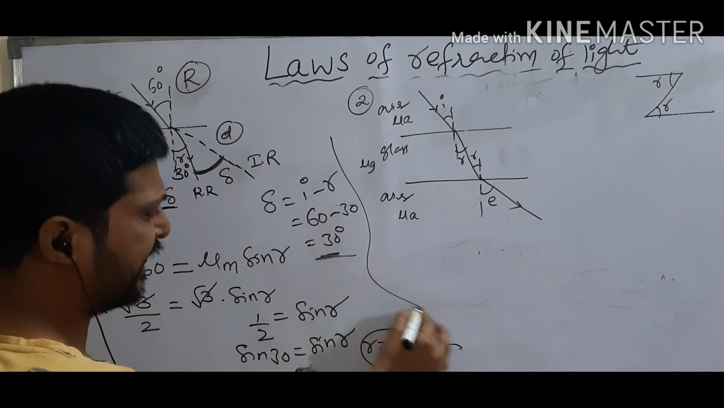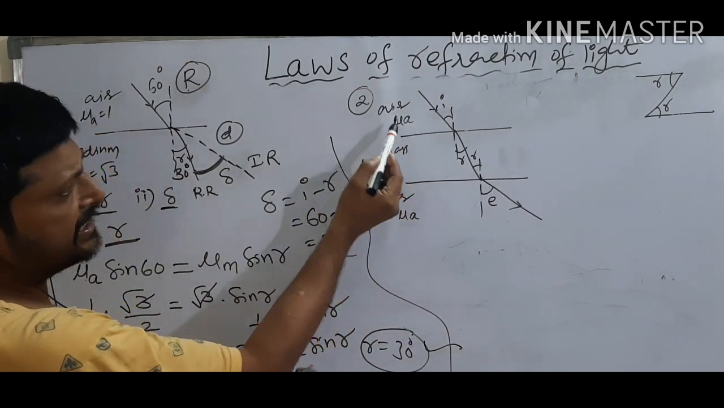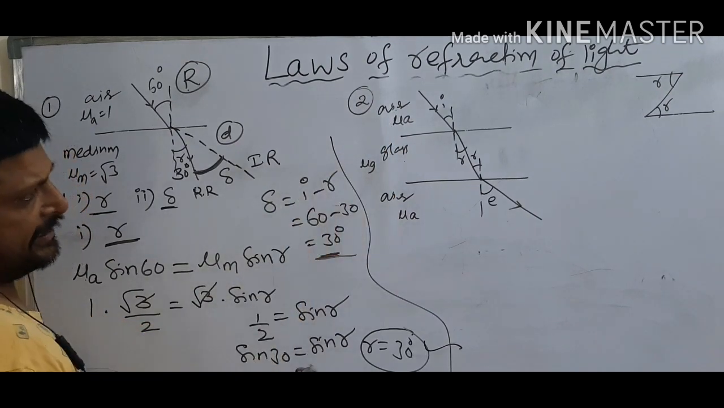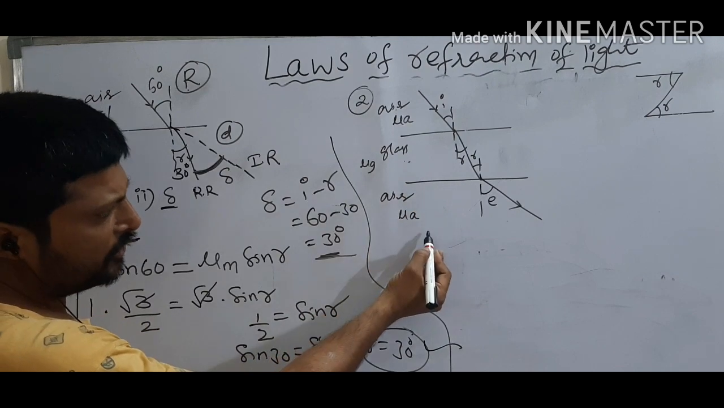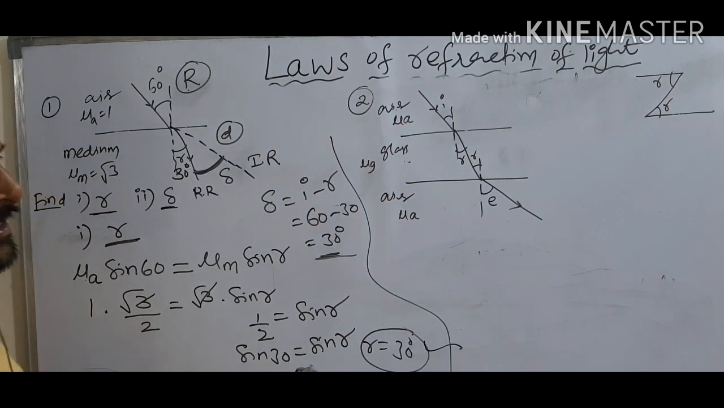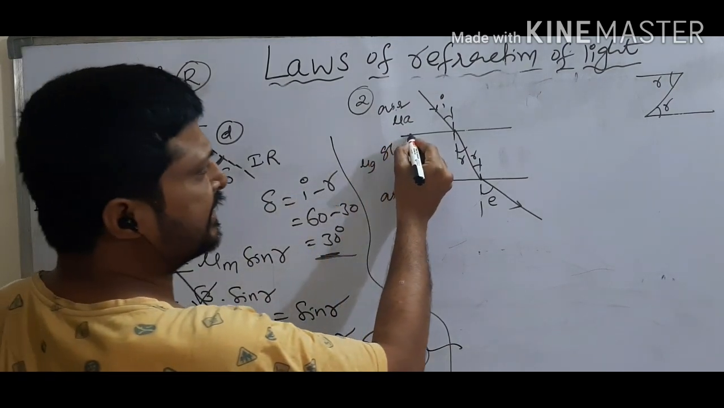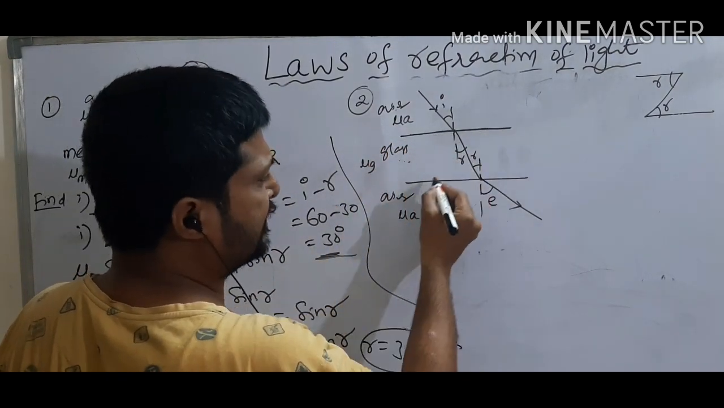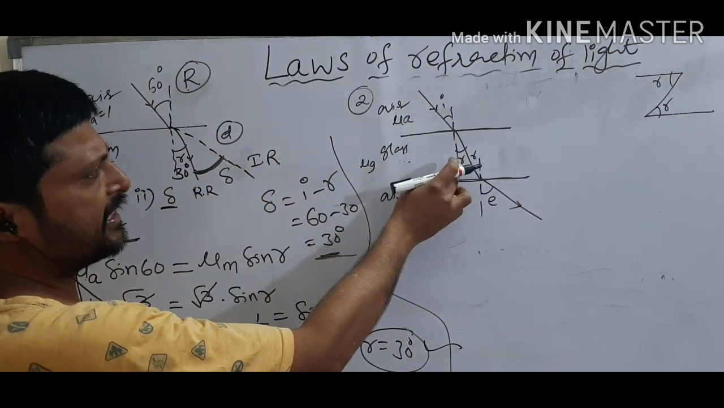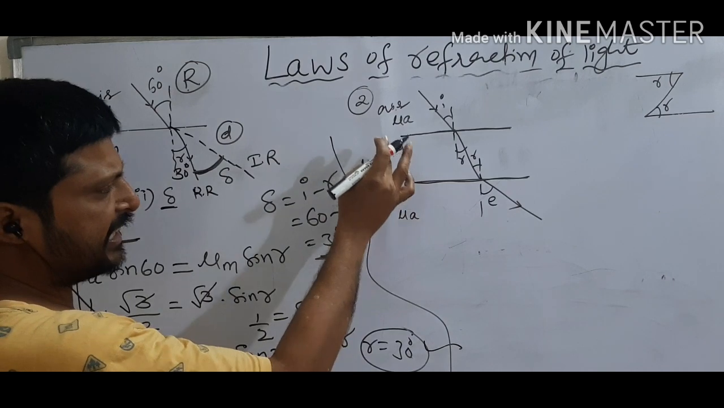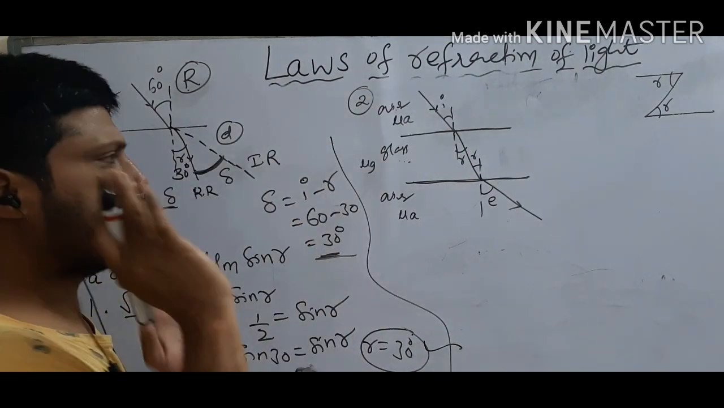Right. Now see here, the second problem. The light ray is travelling from air to glass. Next, the light ray is travelling from glass to air. Air to glass, glass to air. See here, this is the interface between two surfaces. It is a plane surface. If angles are given and refractive indices are given, then apply Snell's law. Already we know, apply Snell's law.